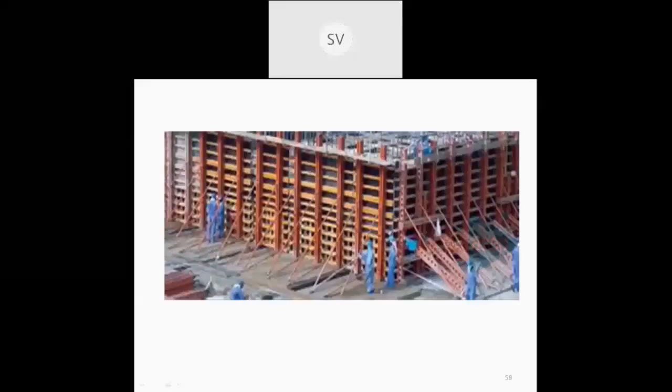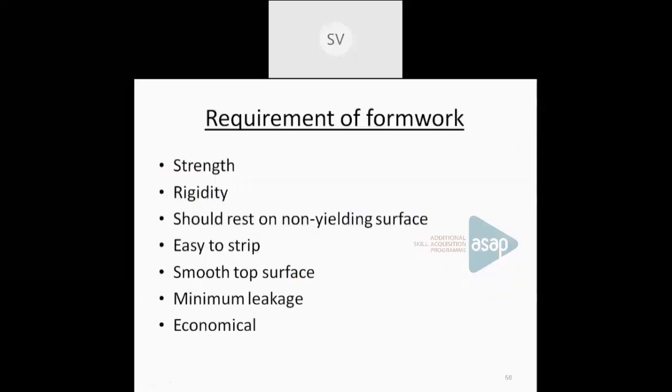The main requirement of formwork is the strength itself. The formwork should be designed for the desired strength to carry the concrete, and it should have sufficient rigidity, and it should be placed on a non-yielding surface, because when you are pouring concrete into the formwork, it should not slip.